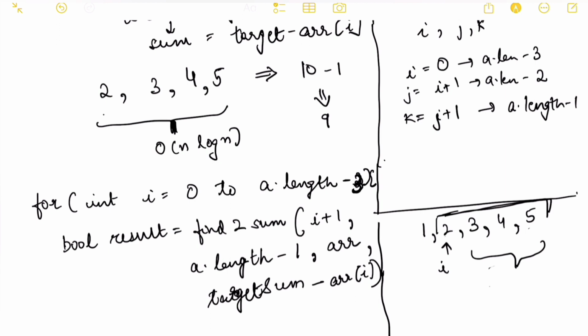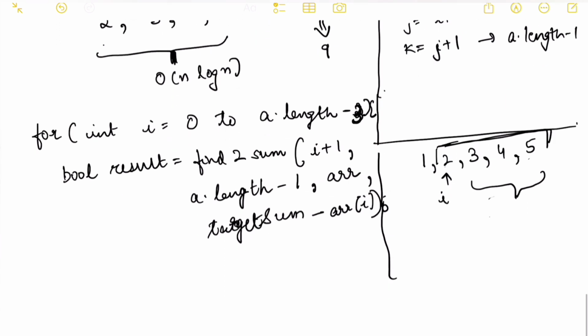We are not passing the complete sum. Now what we'll say is that if result is equal to, or we don't even need this. What we can just write is that if result, then return result.